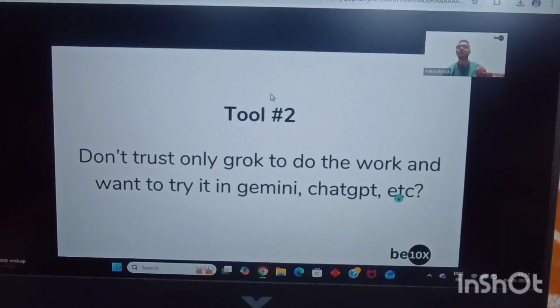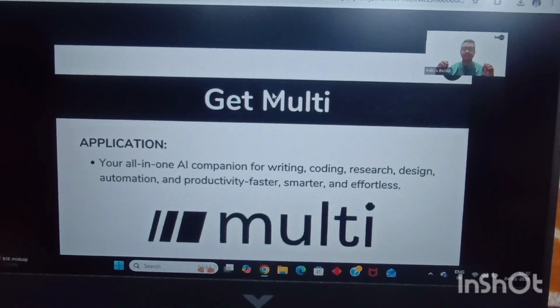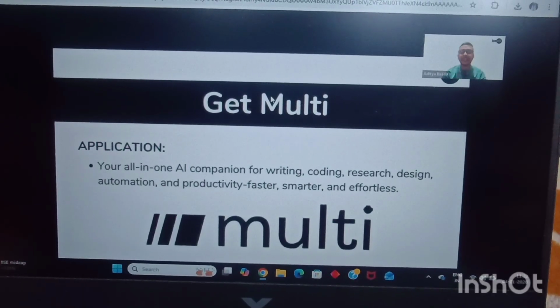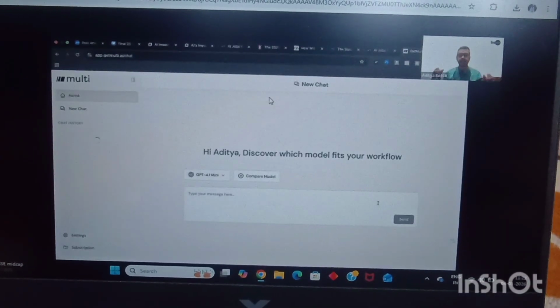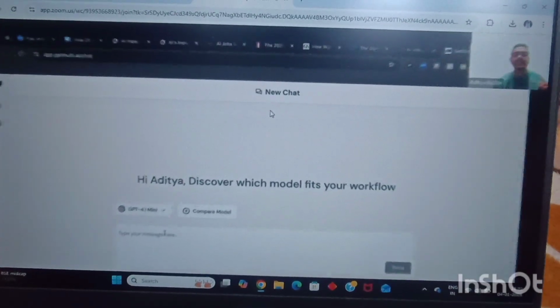And guys, this is tool number 2 for the day. It is called Multi. getmulti.ai is the website name, and with the help of Multi, you can run multiple searches in different AI models. You can run all of it in parallel. That is the power of it. Okay, how does it work? Let's see it with the help of a demo.